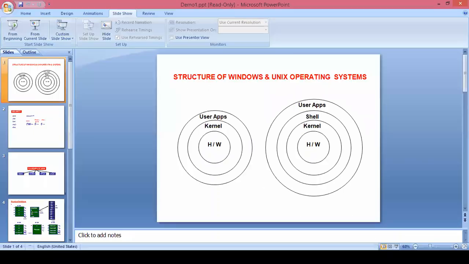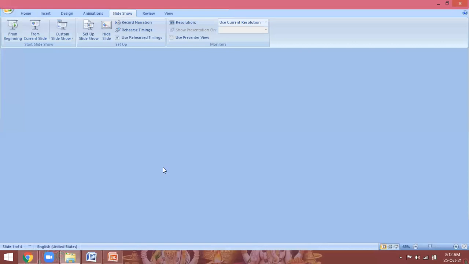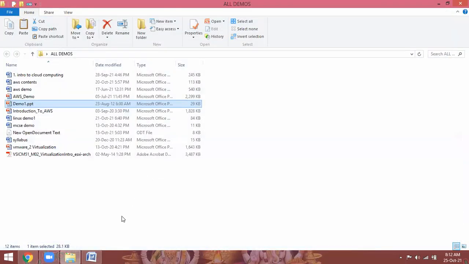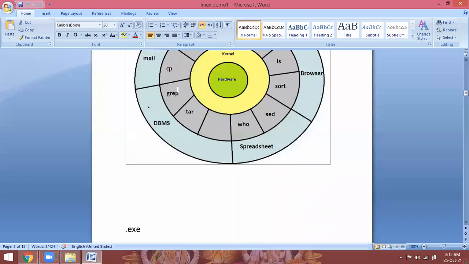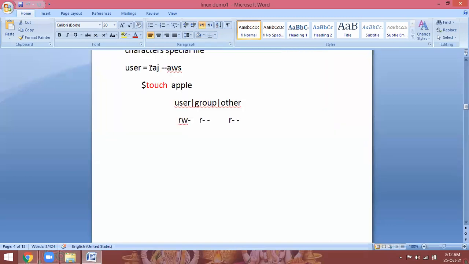So at architecture level, we have the shell. So coming to the OS level. After installation of your Linux OS, you started to work. For example, I created one user account Raj. So he created one file. Touch is the command to create a file in Linux. So whenever the user creates a file, the permissions are divided into three portions.